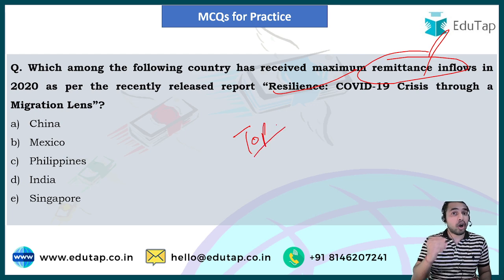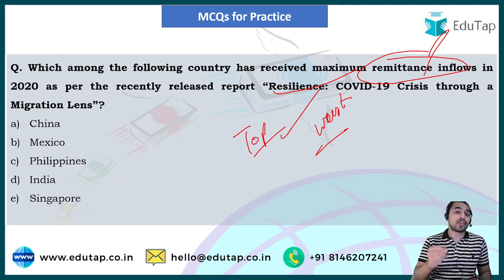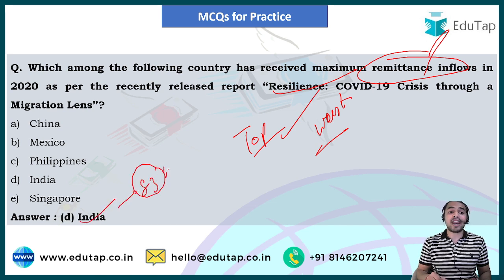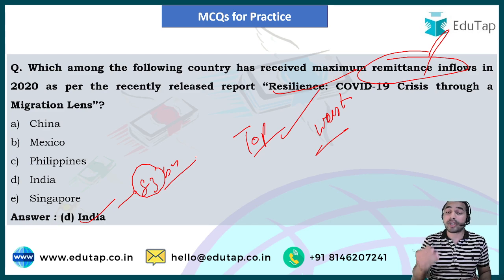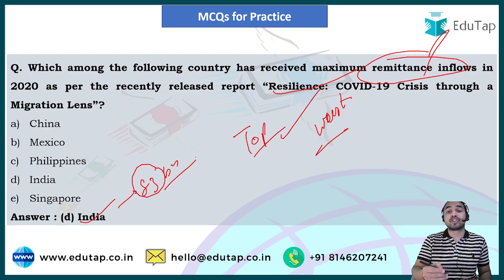And guys, we all know that whenever we are covering a report, then we must cover the top performer as well as the worst performer of that particular report. And guys, this particular report has been topped by India. As we all know, India had $83 billion remittance inflow in year 2020, and this particular country, that is India, has topped the report in terms of the total remittance inflows in terms of $1 billion.